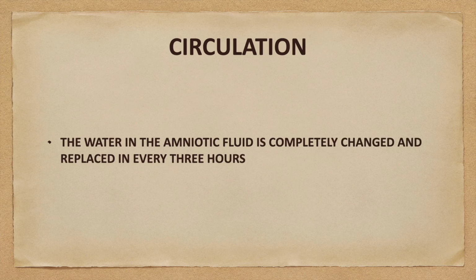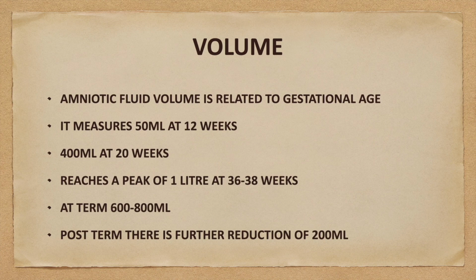Circulation: the water in the amniotic fluid is completely changed and replaced in every 3 hours. Volume: the amniotic fluid volume is related to the gestational age. It measures 50 ml at 12 weeks, 400 ml at 20 weeks, and it reaches a peak of 1 liter at 36 to 38 weeks. At term, which means at 40 weeks, it measures about 600 to 800 ml. Post term, there is further reduction of 200 ml.